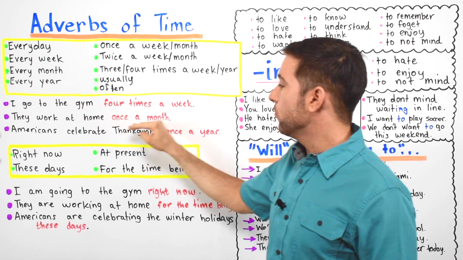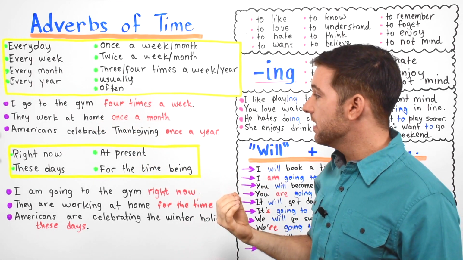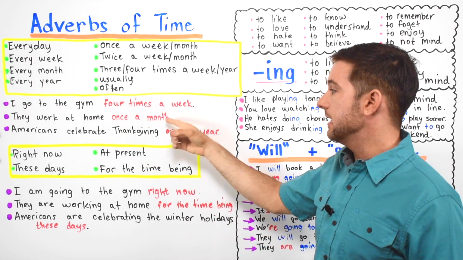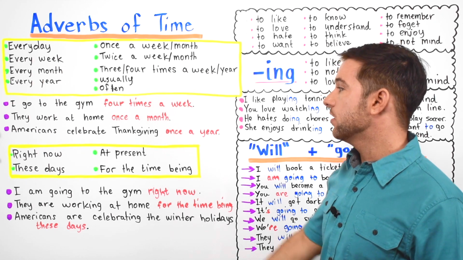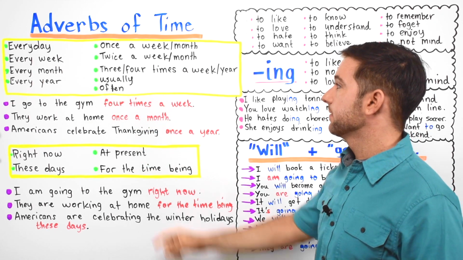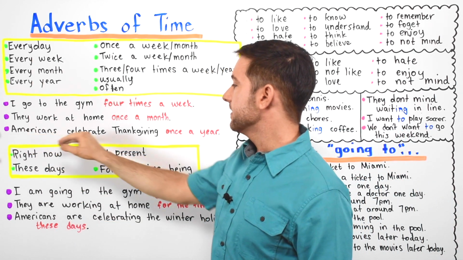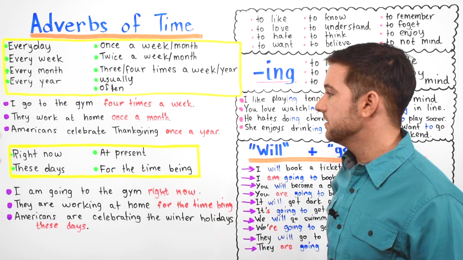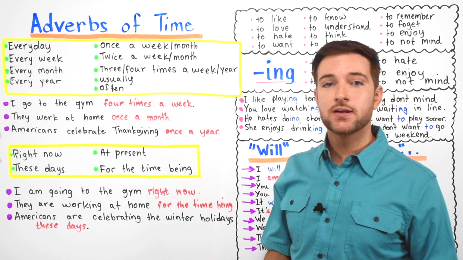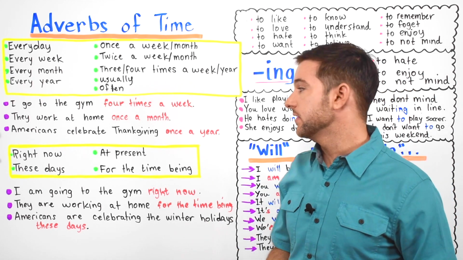They work at home once a month, meaning every month, one time they work at home. They work at home once a month. Okay, here we have once a month. Americans celebrate Thanksgiving once a year. Okay, Americans celebrate Thanksgiving once a year.